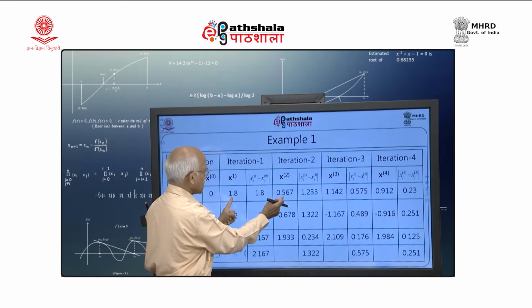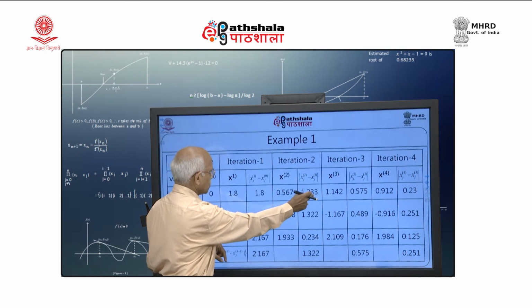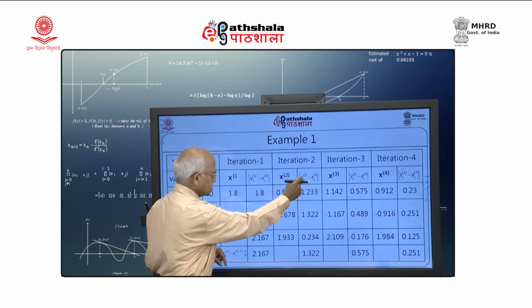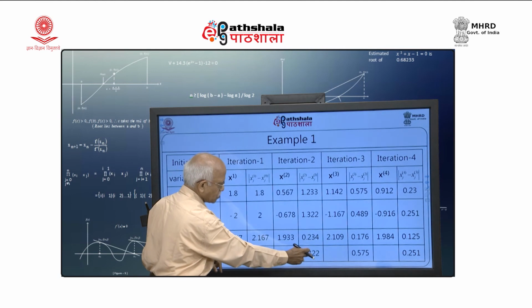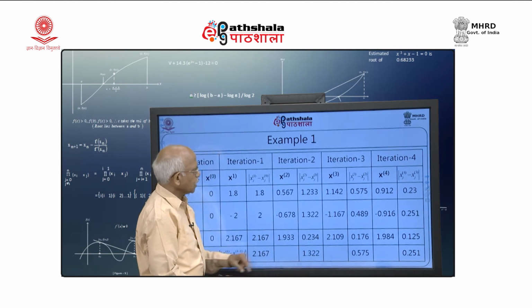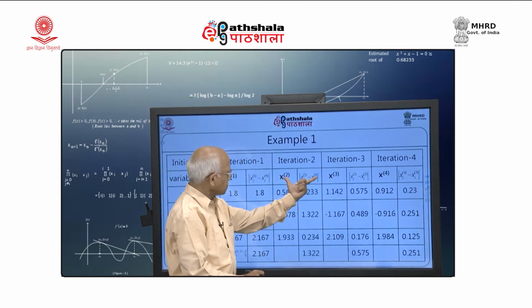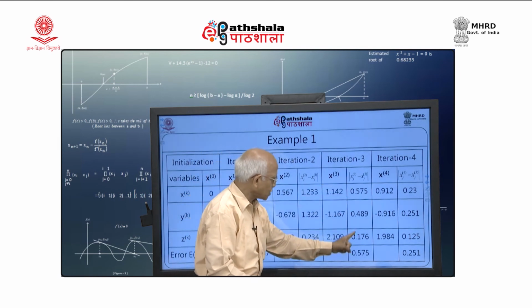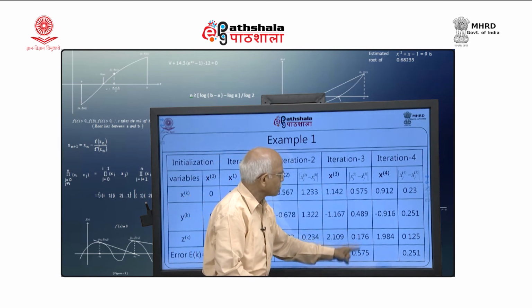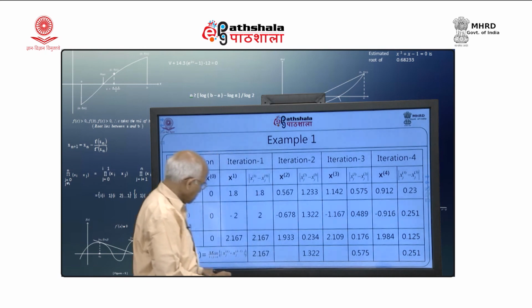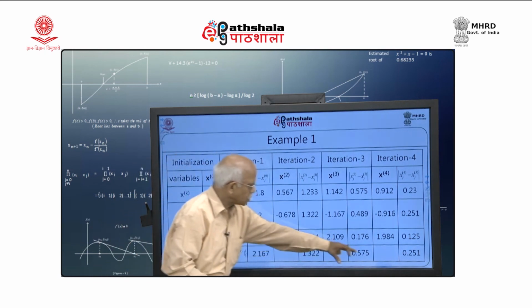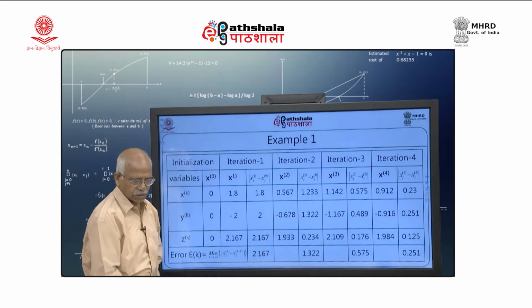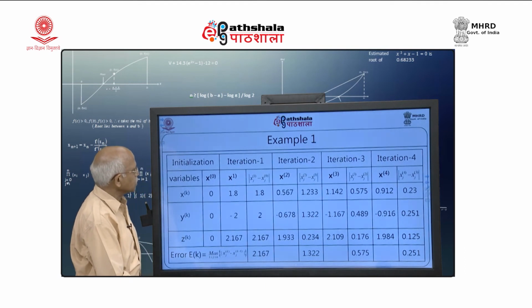This difference is 1.2, and I will get all these differences like that, and the maximum error becomes 1.322. When you go to x 3, the difference between x 3 and x 2 I am writing here, and you can see that the maximum error goes on reducing in the successive iterations.